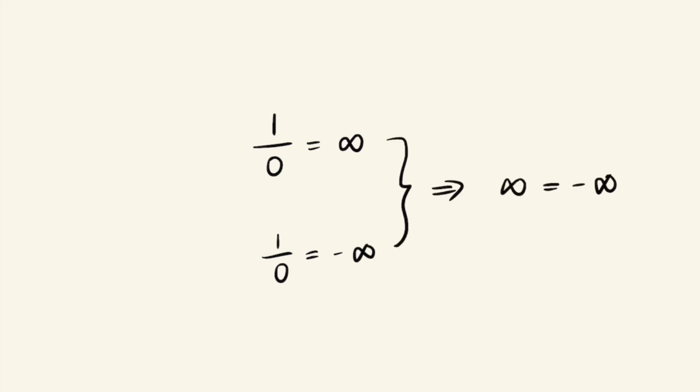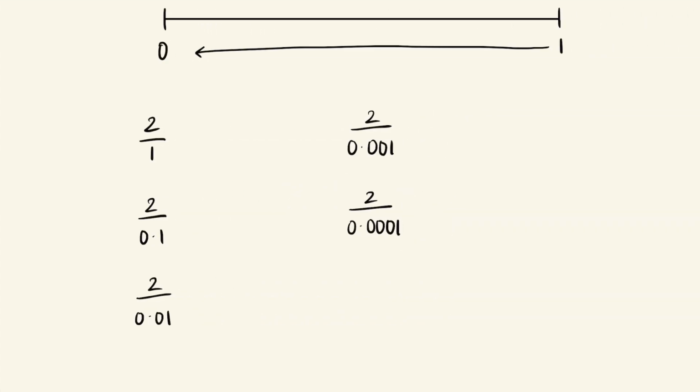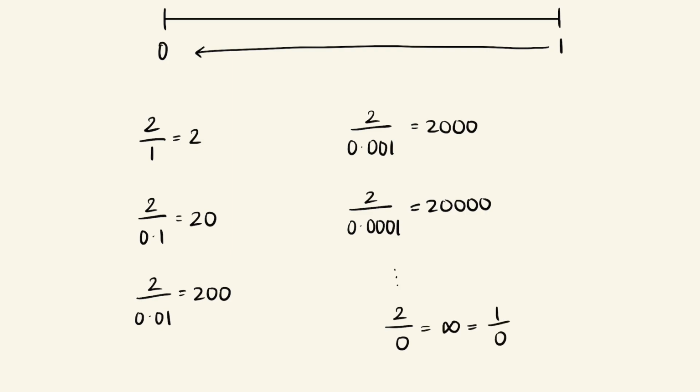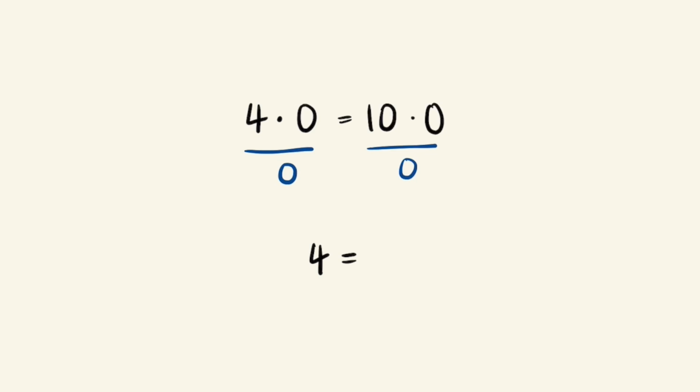And this really starts to capture the crux of the issue, because if 1 divided by 0 is equal to infinity and 1 divided by 0 is also minus infinity, then that implies that infinity and minus infinity are equal to each other. And more alarmingly, can't we show that all numbers are equal to each other? If I carried out the same process with 2, where I divided by smaller and smaller numbers tending towards 0, I can argue with the same logic that 2 divided by 0 is also infinity. And since that equals the same as 1 divided by 0, does that mean that 2 equals 1? And heading right back to our example at the start, I guess 4 might actually equal 10 then.